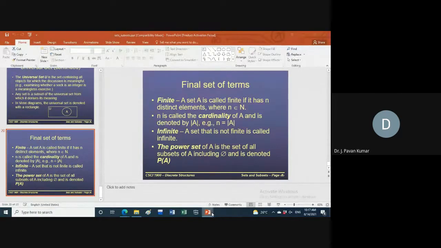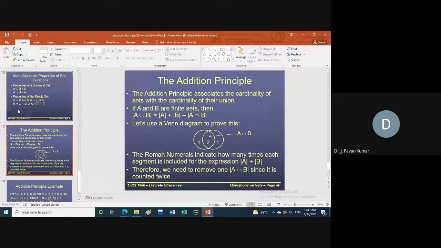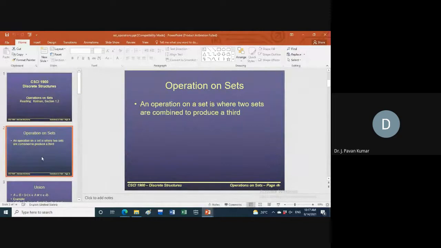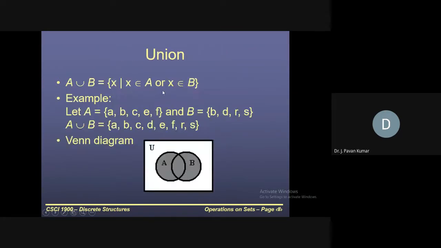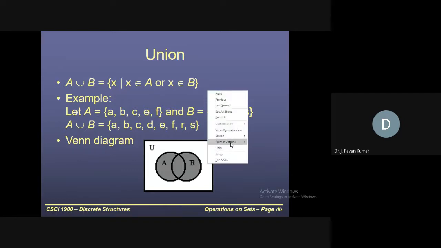Okay. Next, we'll see what operations we have with respect to sets. We perform certain operations between two sets, and we produce another set. Consider the union operation. This is known to you, I think. A union B is nothing but the set containing all the elements which belong to either A or B. If an element is contained in both A and B, will it be part of A union B or not?